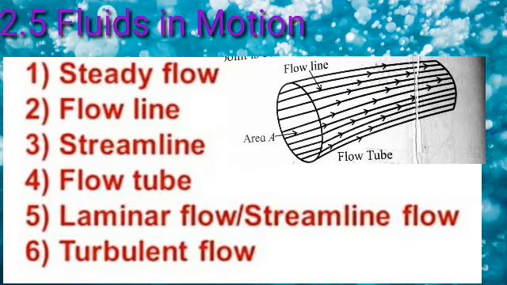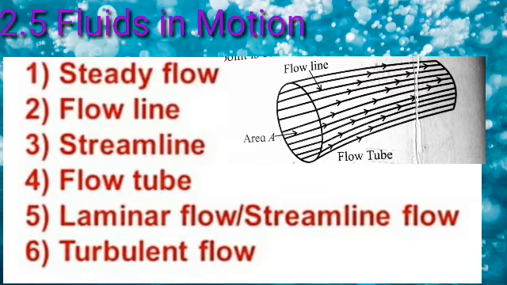Steady flow: a measurable property such as the pressure or velocity of the fluid at a given point is constant over time. Flow line: it is the path of an individual particle in a moving fluid, as shown in the figure.